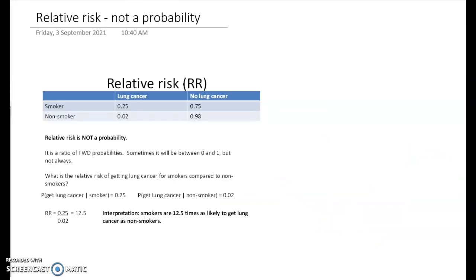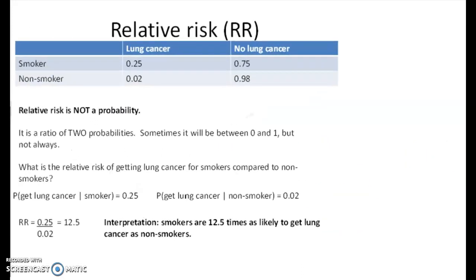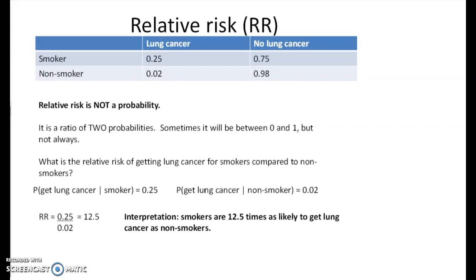However, we often talk about a thing called relative risk, right? And relative risk is not a probability. And this is one of the most common mistakes that students make, right? It's looking at two probabilities and linking them up. So the relative risk of getting lung cancer for smokers compared to non-smokers goes like this. The risk for those who are smokers is 0.25, and the risk for those who are not smokers is 0.02. So the relative risk is one of those probabilities divided by the other.